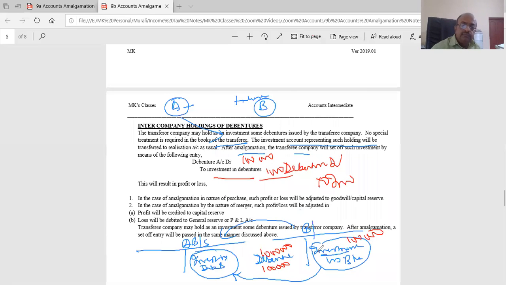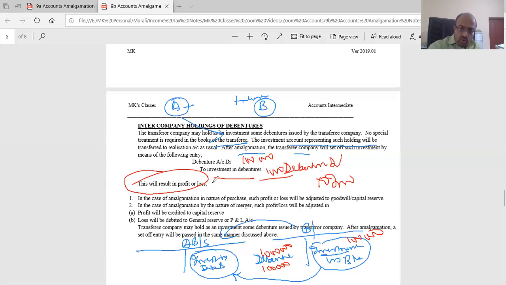That will be different. Why? It's already given here: this will result in a profit or loss. But my question is why should it have a different value? Maria, any guess? Aparna? Redemption? But there's no redemption here. This is not redemption. This is just bought and squared off because there's no point in holding it in the same balance sheet.